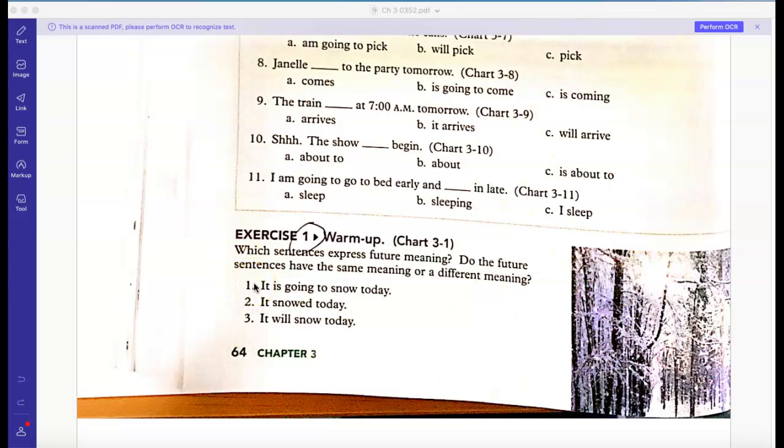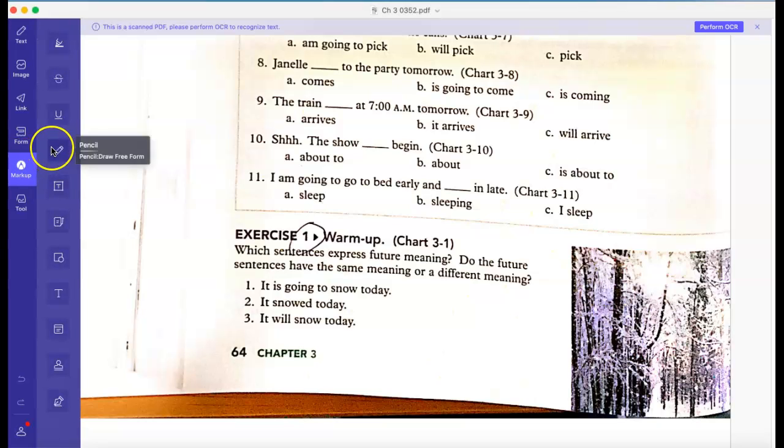So what I mean in terms of what's basic here is later on in the chapter, we're going to see what's the difference between it's going to and will. There's slightly different situations when we might use them. But for now, we're just worried about the form, right? So keep that in mind. I think we're starting easy and things will get a little bit more complicated later in the chapter, okay?